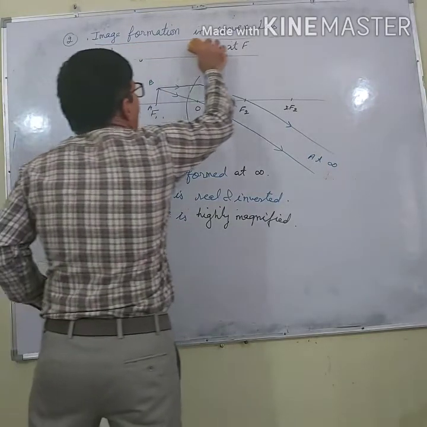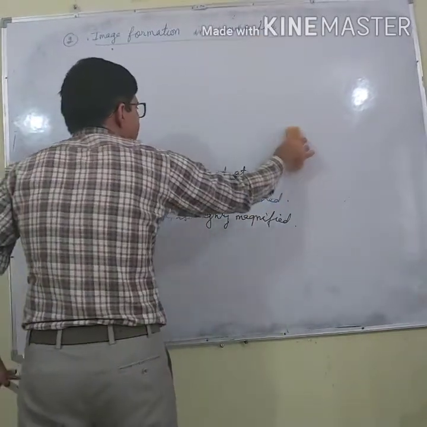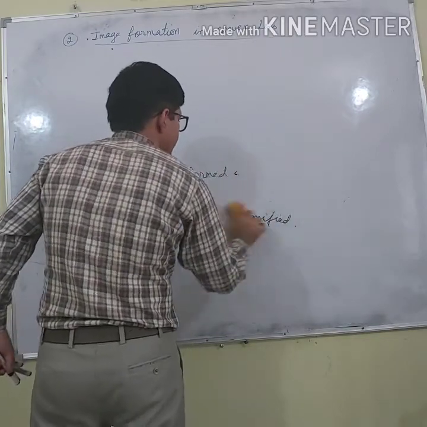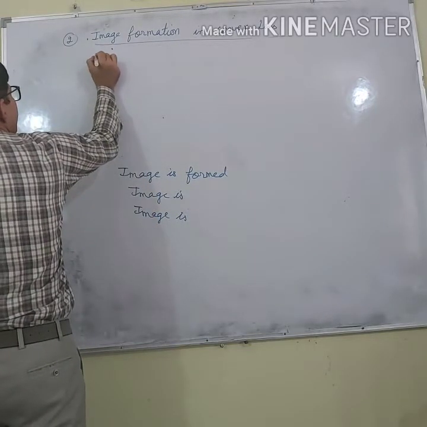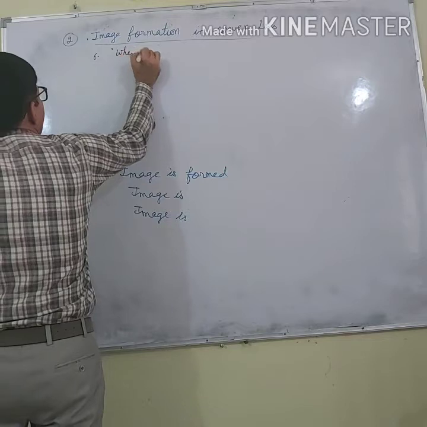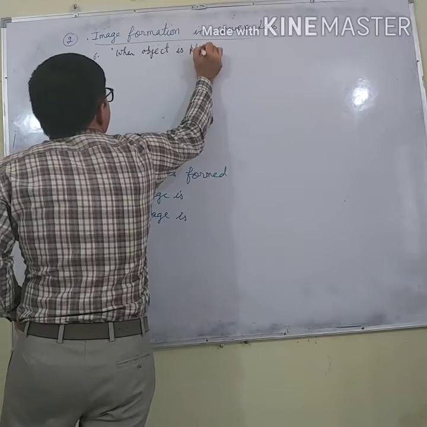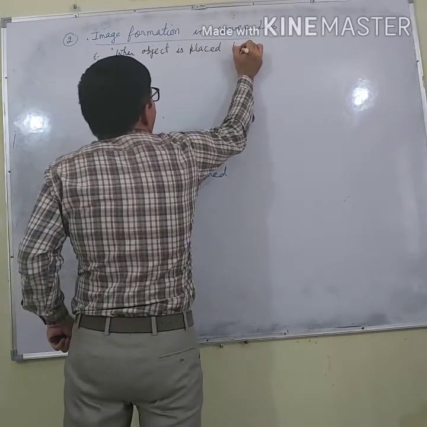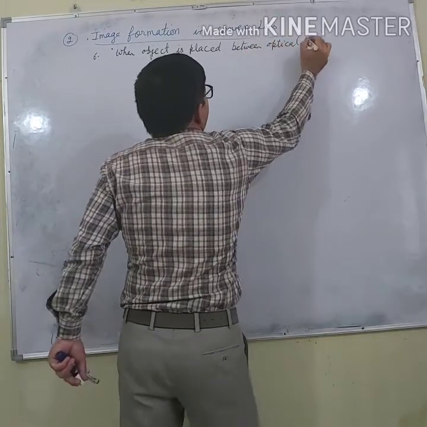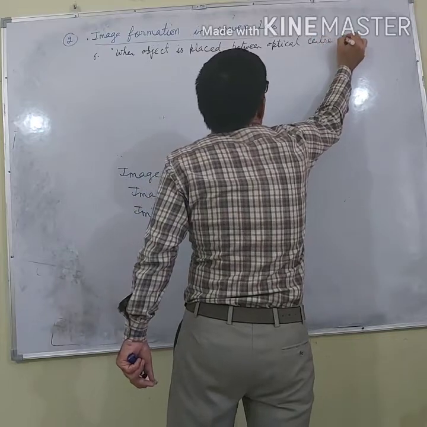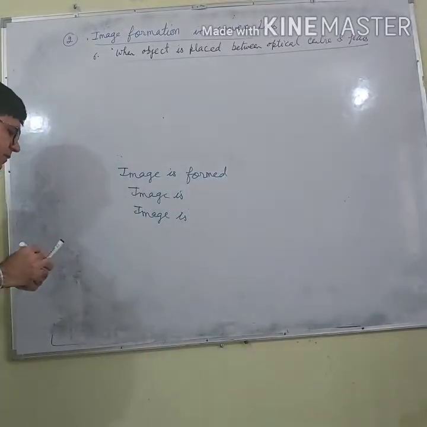Sixth, that is when object is placed between optical center and focus. What happens in this case? Let's discuss.